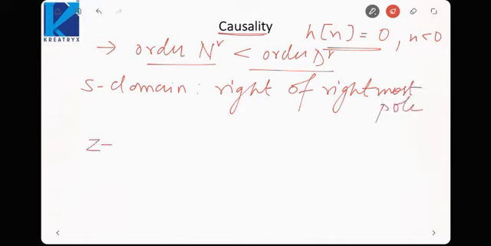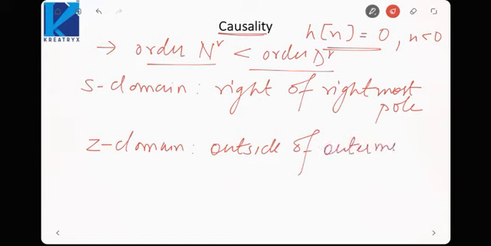Here in the Z domain, what we will say is outside of the outermost pole. Because here the ROC is in the form of circles, like I was telling, mod z is greater than mod a. So it was in the form of a circle.